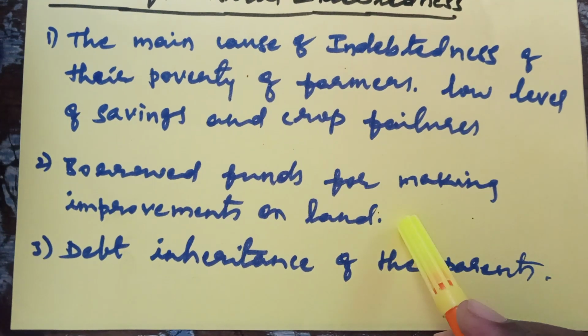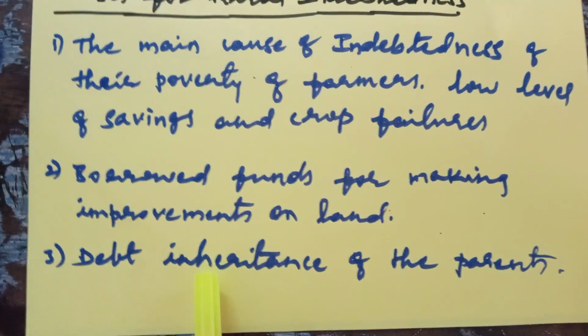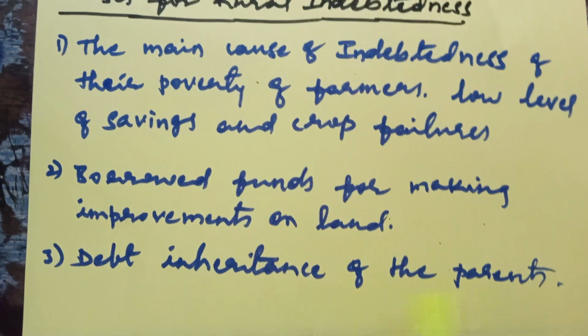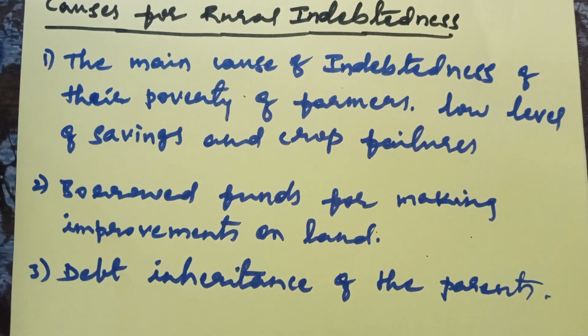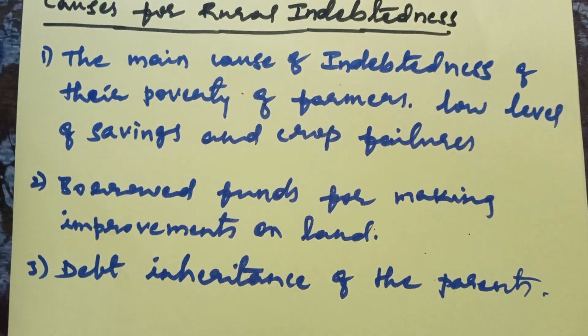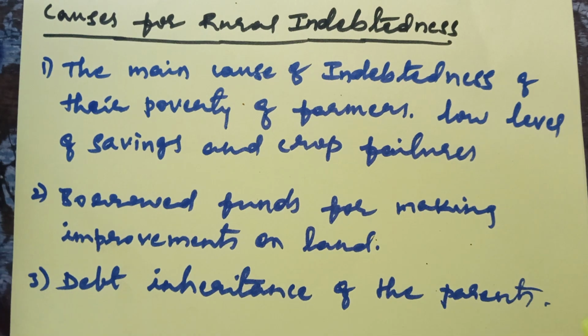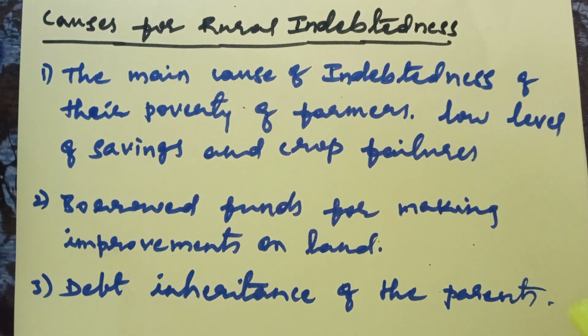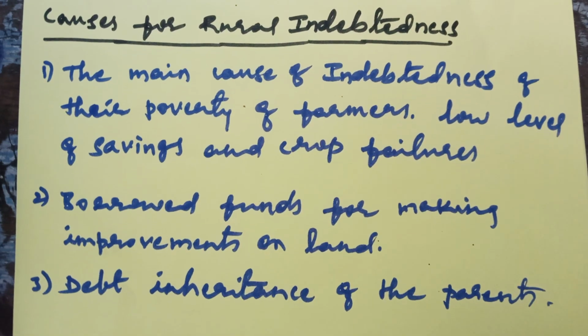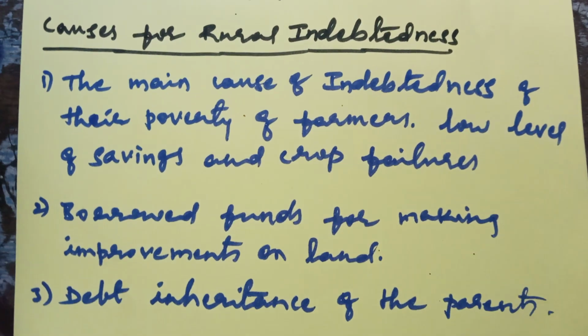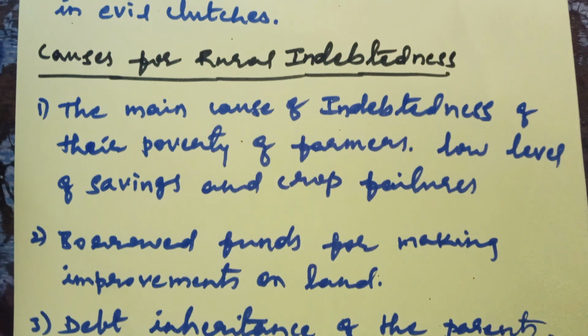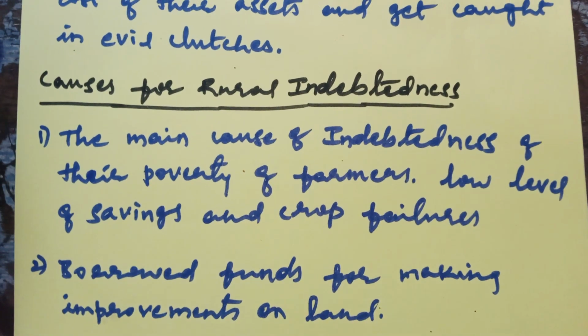This is the second cause. And what is the third cause? Debt inheritance of the parents. What do you mean by inheritance? The debt will continue from father to son, son to their sons. So the debts are unable to be paid generation to generation, and automatically the debts go on increasing. So that's why the farmers borrow the money. This is the third cause.